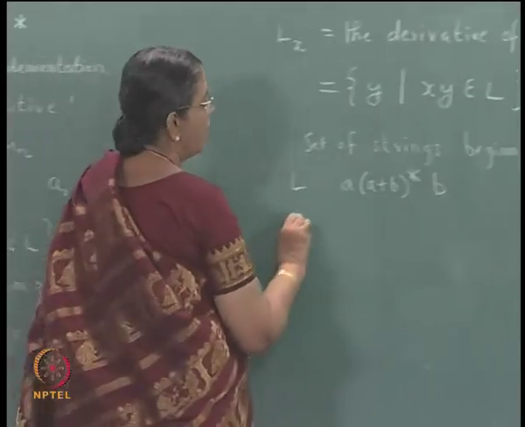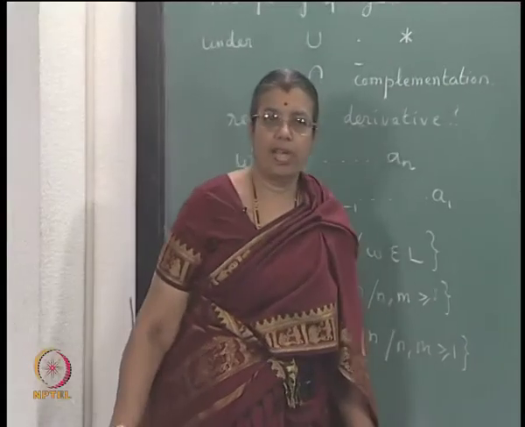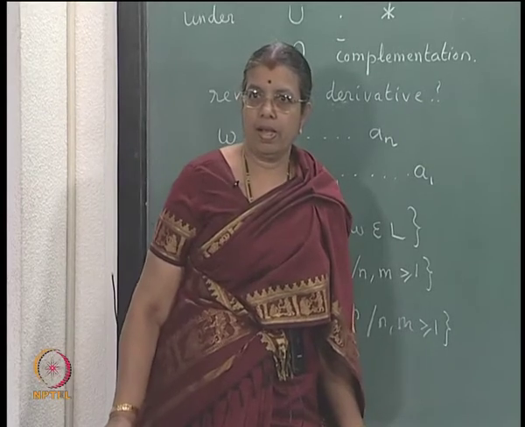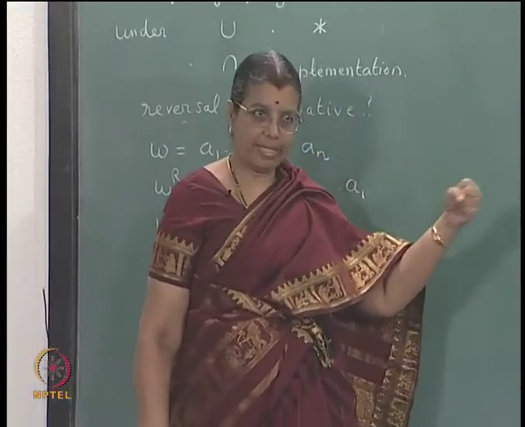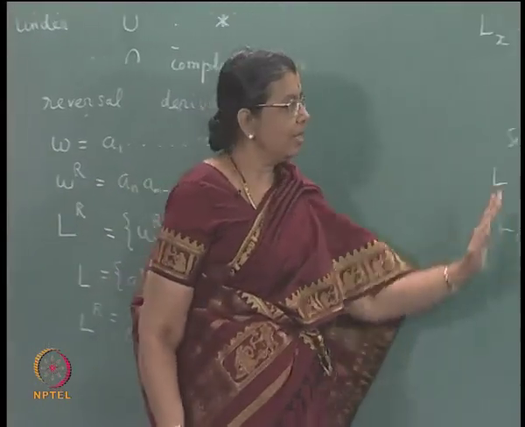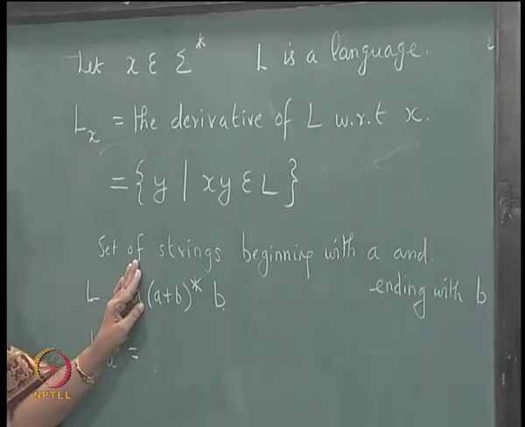Now, what can you say about L_a, the derivative of L with respect to a? You take all strings beginning with a and remove the first a. So, what will that be? That will be just any string of a's and b's ending with the b, is not it?